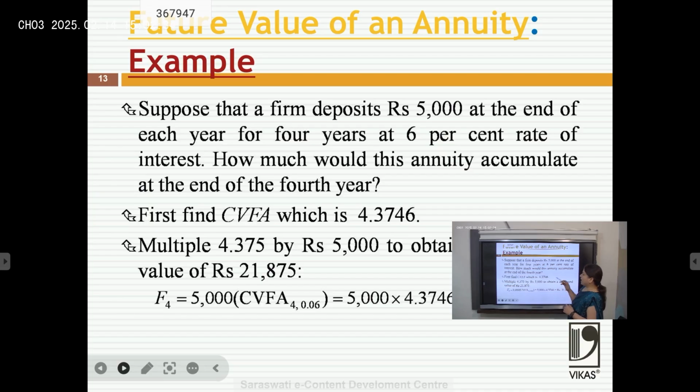If we see it simply, 5,000 into 4, he has invested 20,000 rupees. How much will he get? For the first 5,000 he will get the interest of 3 years, for the second 5,000 he will get the interest for 2 years, and similarly. He has invested at the end of every year. So what we can do, we can use the annuity formula also, and we can take the value from the compound value factor annuity table. 5,000 into 4.3746, that would be 21,873.